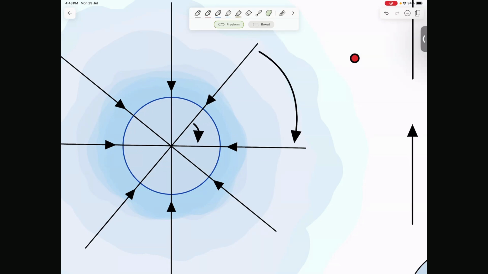Right, good question. Why are we not pulled to the core of the Earth? Why isn't gravity just taking us into the core of the Earth? Very good question. Is there anyone who can answer that? Why aren't we squashed and taken into the center of the Earth due to gravity, right?